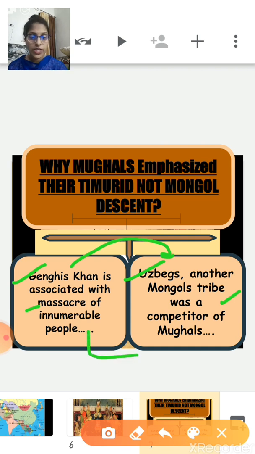So because of these two reasons, first the memories associated with Genghis Khan, and second the biggest competitor, the Uzbeks, the Mughals did not like to be called Mongol or Mughals. Basically, they were proud to be Timurids, not because their ancestors captured Delhi in 1398. Because of this, they did not like to be called Mughals or Mongols.